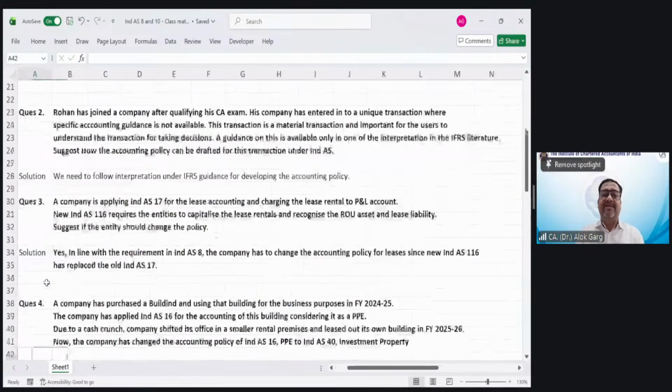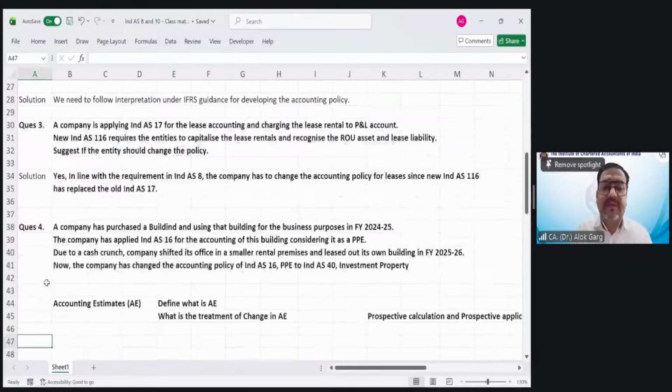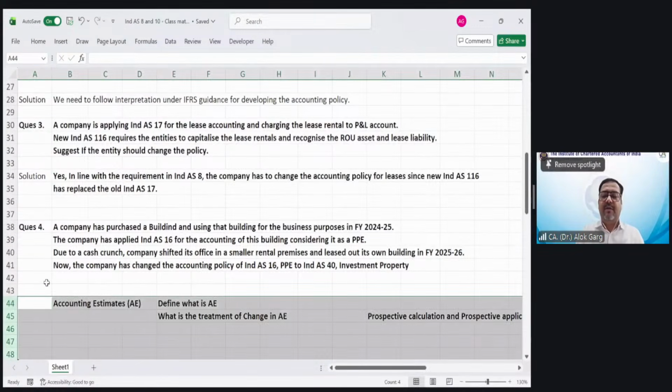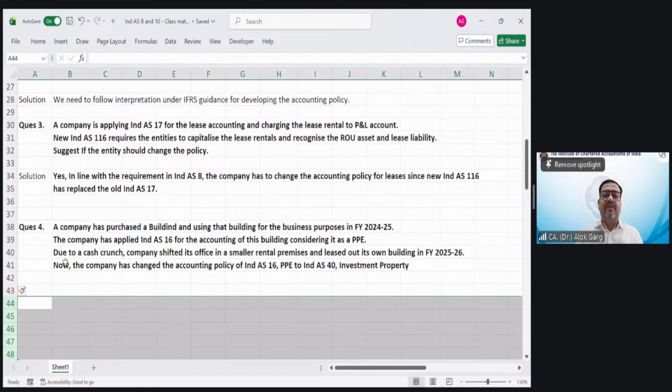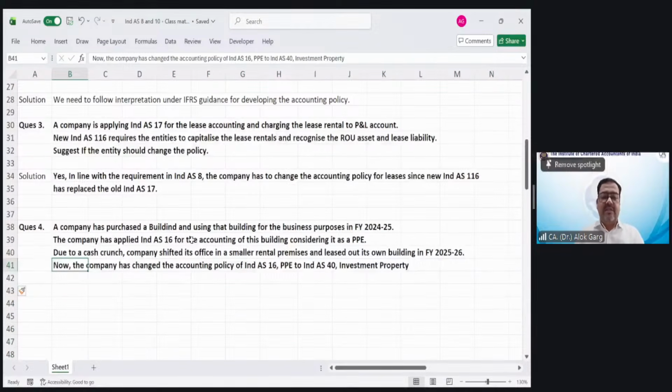Ind AS 16 is on property, plant and equipment. Ind AS 40 is on investment property. Whether this change will be considered as a change in accounting policy,